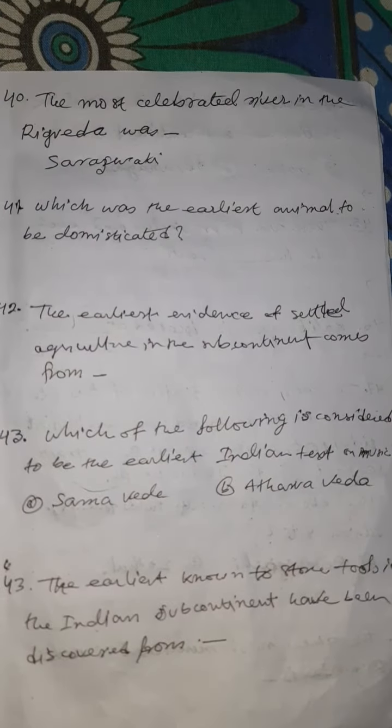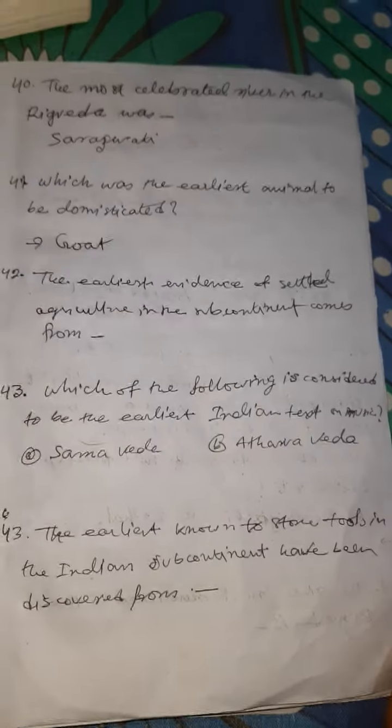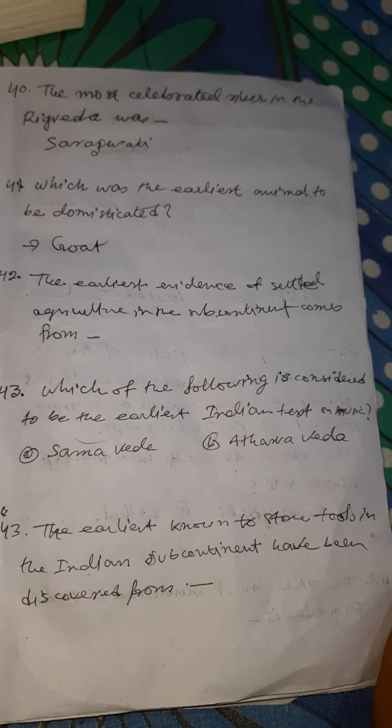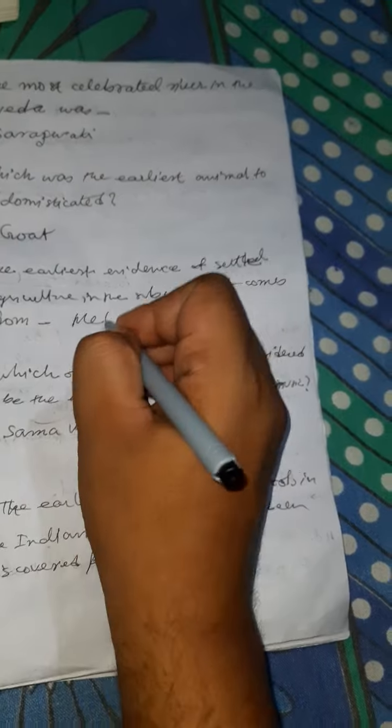Which was the earliest animal to be domesticated? Answer is goat. The earliest evidence of settled agriculture in the subcontinent comes from Mehrgarh.